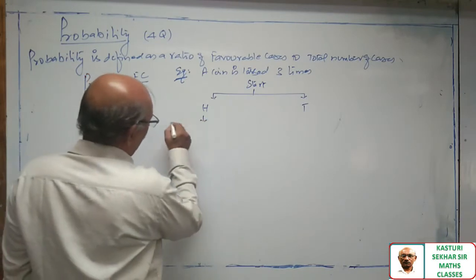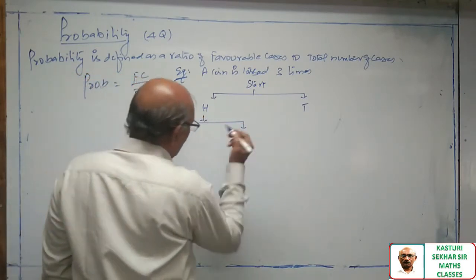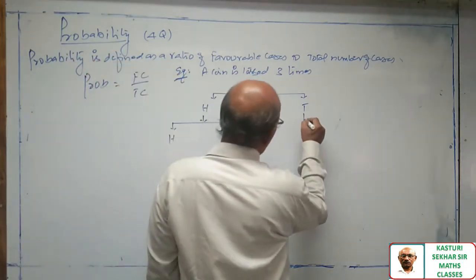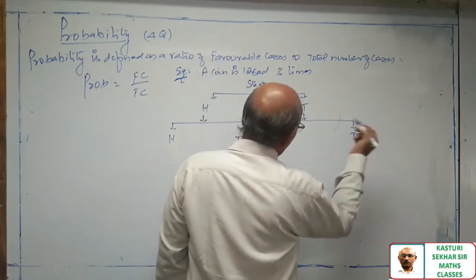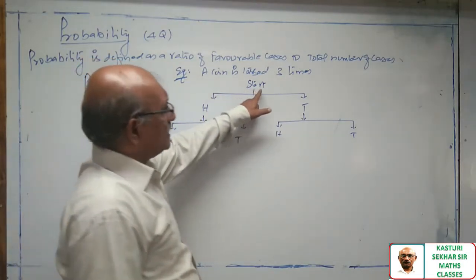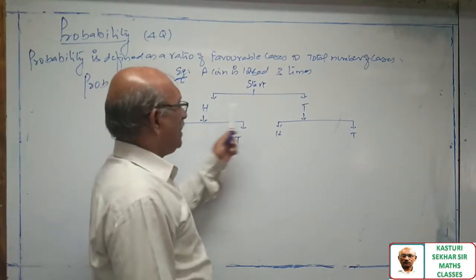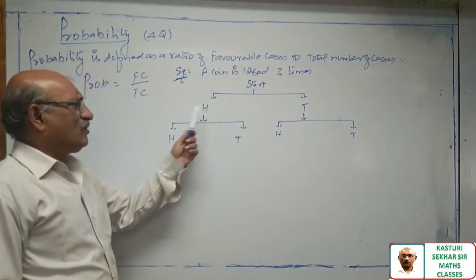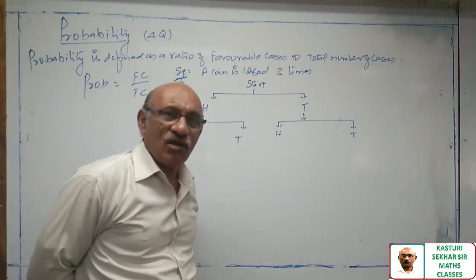Whether the result of the first experiment is head or tail, second time again you will go for tossing the coin. Suppose the result of the first experiment is head, then I will go for second time tossing the coin.